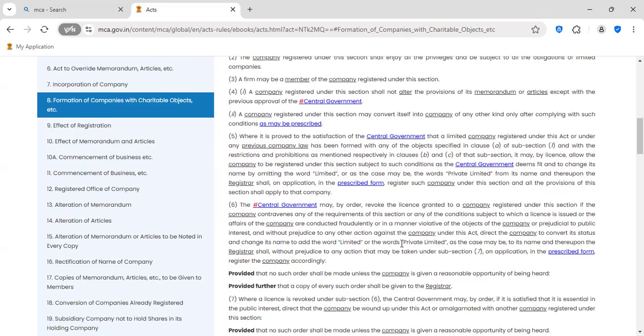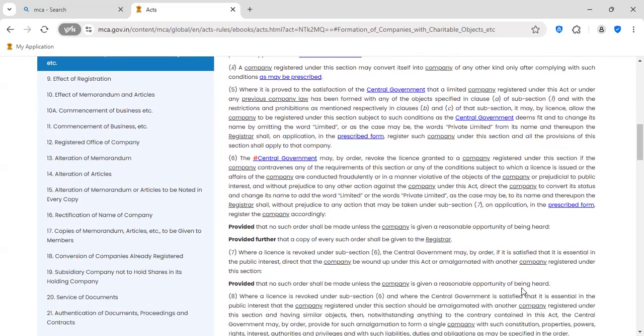That is, with the word limited or the words private limited. But no such order shall be made unless the company is given a reasonable opportunity. So a company will get an opportunity to give an explanation to the ROC and only then will it be converted. Opportunity will be given to the company. Provided that a copy of every such order shall be given to the registrar.